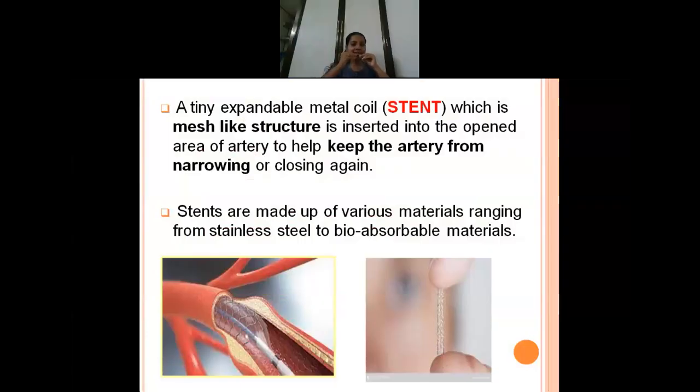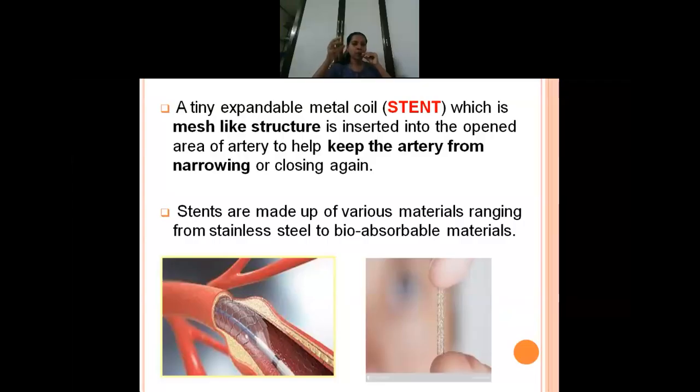Now, a stent is actually a very tiny expandable mesh-like device. Here you can see, here also you can see, it's very tiny. It is a tiny expandable mesh-like device, and it is usually made up of stainless steel or cobalt alloy or platinum alloy. It depends.